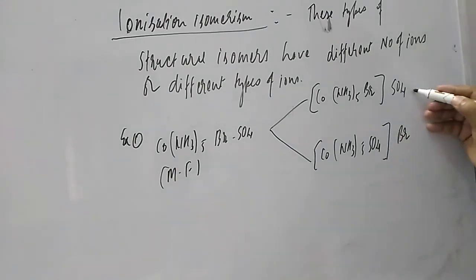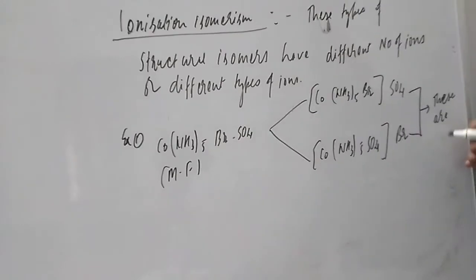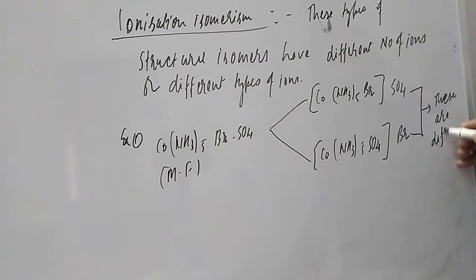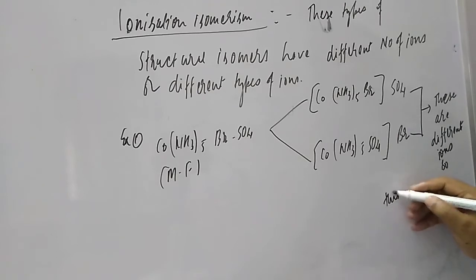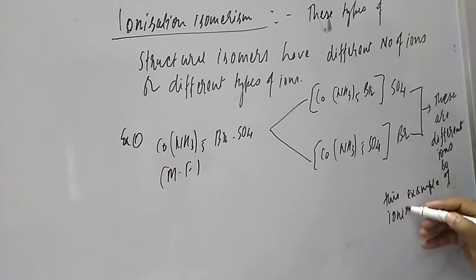These two are different ions. Whatever is outside of the coordination sphere, student, can only be ionized. So these are different ions. This is the example of what, student? This is the example of ionization isomerism.